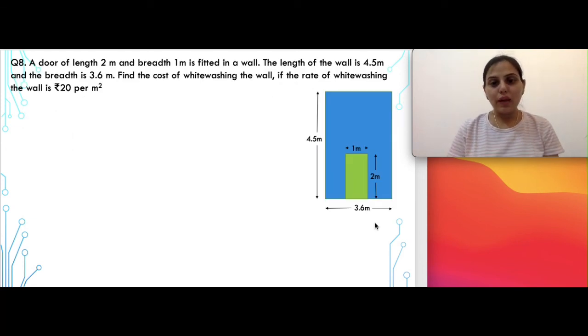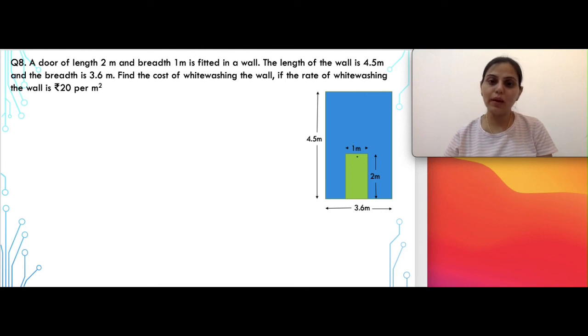A door of length 2 meters and breadth 1 meter is fitted in a wall. The length of the wall is given as 4.5 meters and the breadth is given as 3.6 meters. We need to find the cost of whitewashing the wall if the rate of whitewashing per meter square is given as 20 rupees. So if you want to whitewash the wall, that means you have to subtract the area of the door from that.